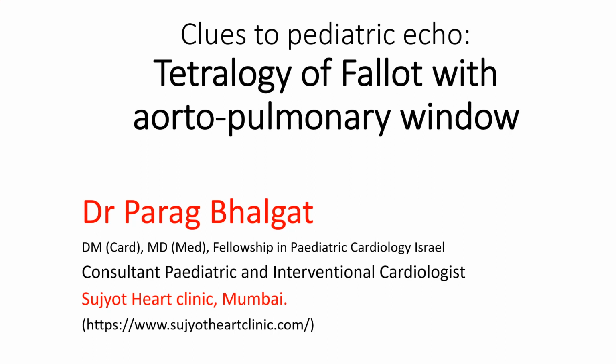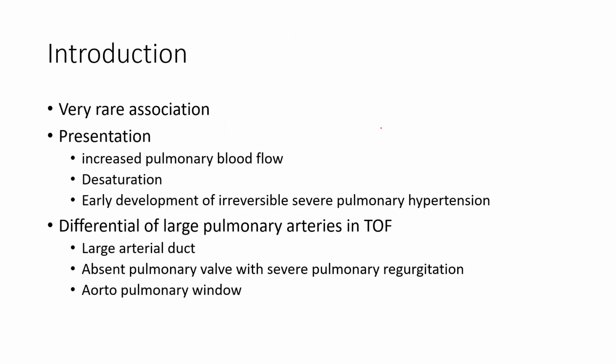Hello everybody. Today I am going to discuss a very rare congenital cardiac anomaly of tetralogy of Fallot with aortopulmonary window. Tetralogy of Fallot is one of the commonest cyanotic heart diseases and it is associated with a variety of anomalies which may include double aortic arch or absent pulmonary valve. However, its association with aortopulmonary window is extremely rare and a very handful of cases are recorded.